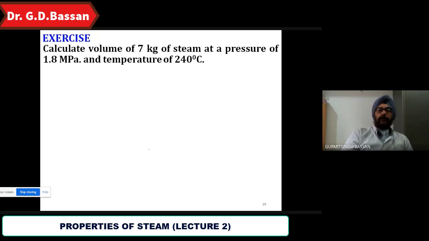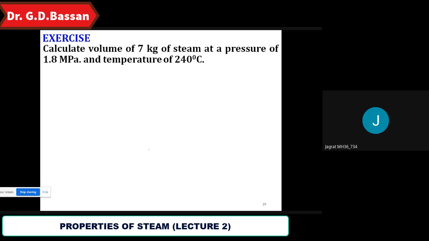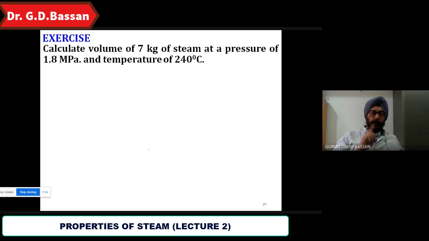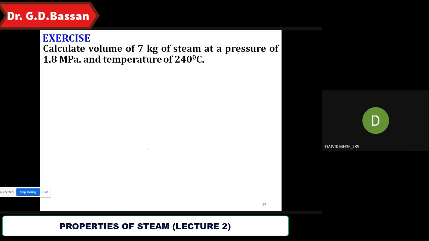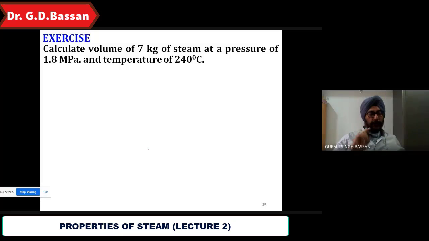Calculate volume of 7 kg of steam at a pressure of 1.8 megapascal and temperature of 240 degree Celsius. सबसे पहले तो कन्वर्जन आपको आना चाहिए, क्योंकि I know that number of students they make the minor mistakes initially and their entire example will be wrong. तो सबसे पहले प्रेशर, कोई भी प्रेशर को हमें किसमें कन्वर्ट करना है? बार में कन्वर्ट करना है. So 1.8 megapascal is equal to how much bar? 18 bar.